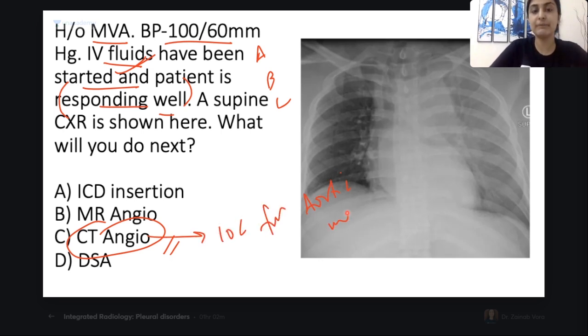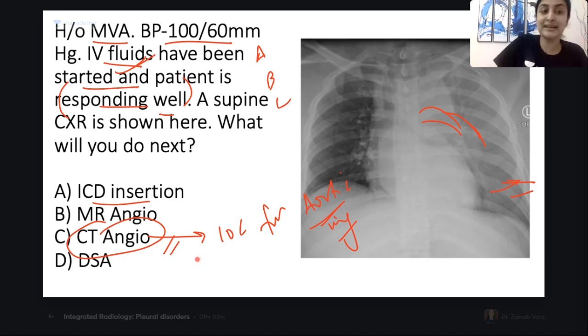All right, so remember this, only for stable. ICD, why do I want to put ICD? If I put just ICD and drain out the blood, what will happen is basically blood will keep leaking out. So right now I want to go for definitive management, correct? Instead of just taking out this blood, which is anyways going to keep leaking, I want to quickly know where is the injury and quickly manage it, correct?